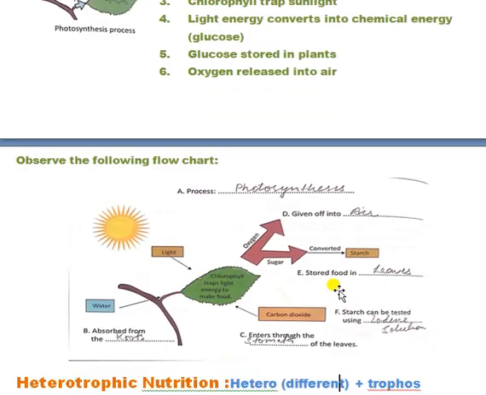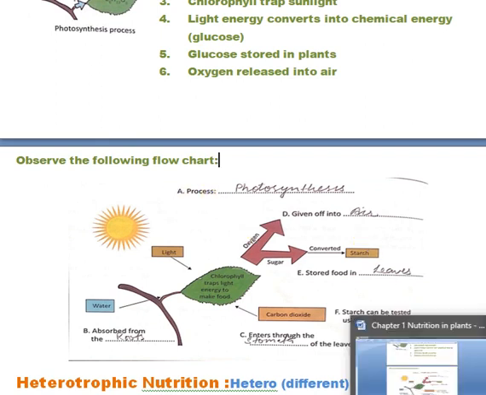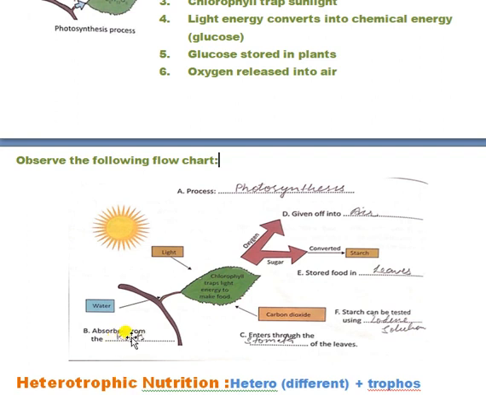Now you can observe a flow chart and try to understand it. Actually this process of preparing food is known as photosynthesis. Water is absorbed from the roots. Carbon dioxide enters through the stomata of the leaves. Oxygen is given off into the air.